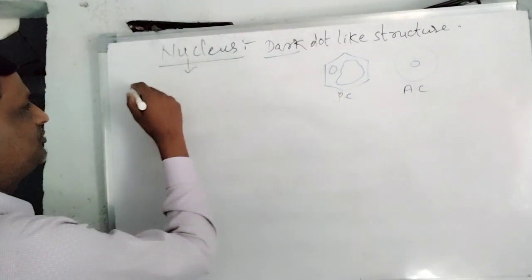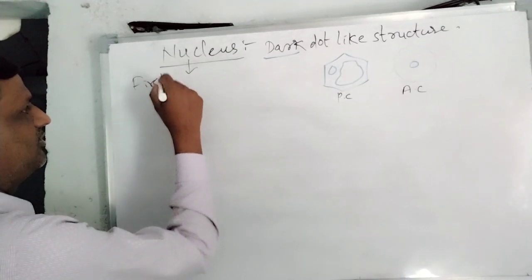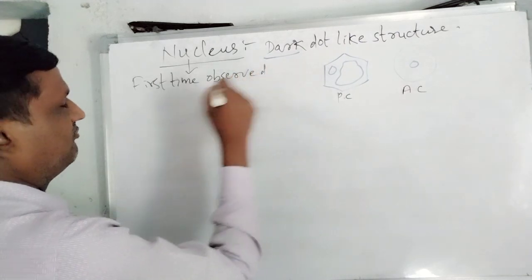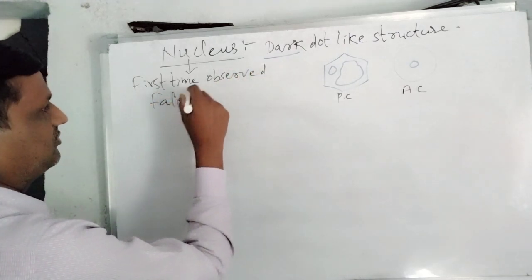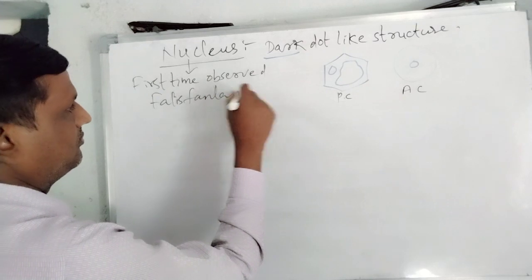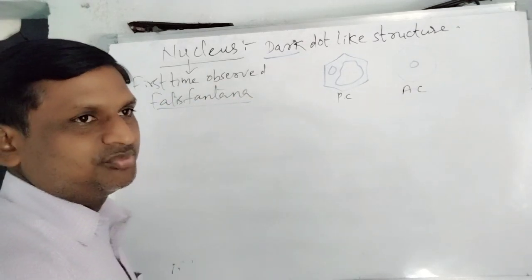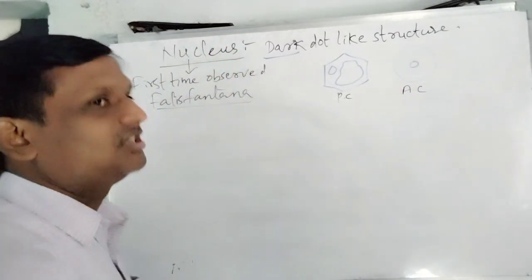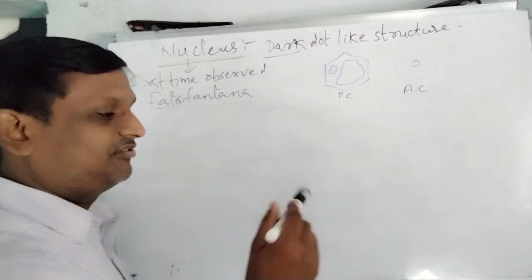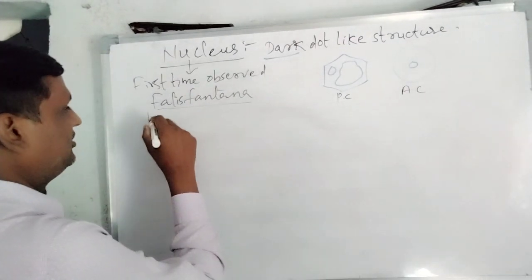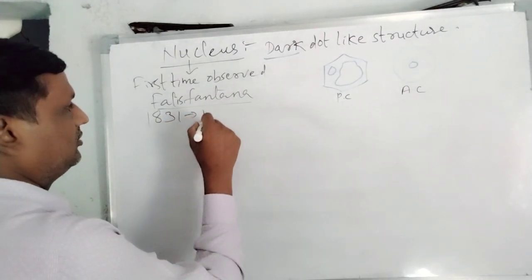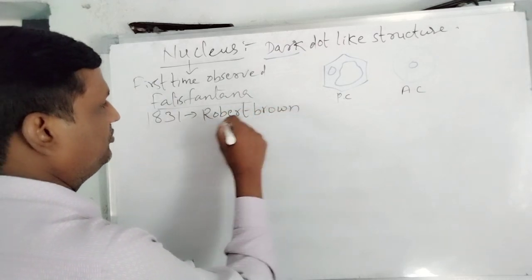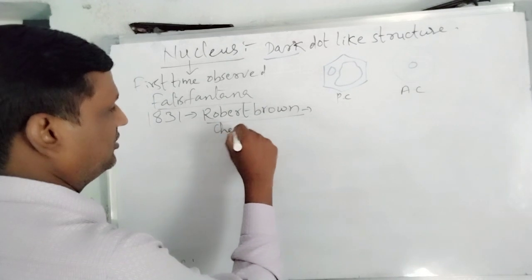The nucleus was first observed by Felice Fontana, but he did not declare that it is a nucleus. But after that, in the year 1831, Robert Brown observed the nucleus in cheek cells.